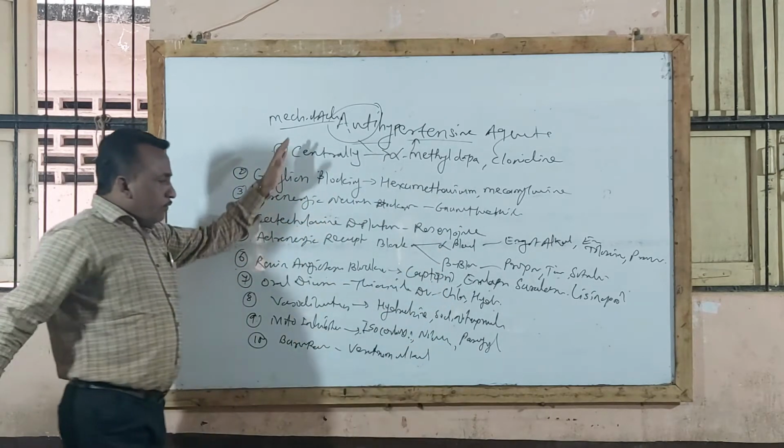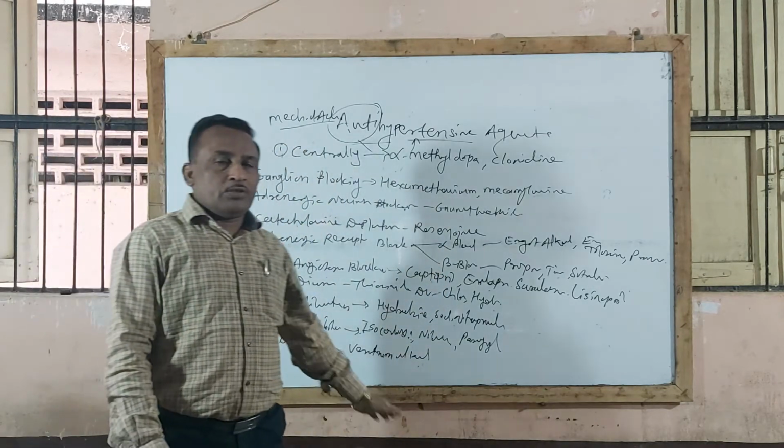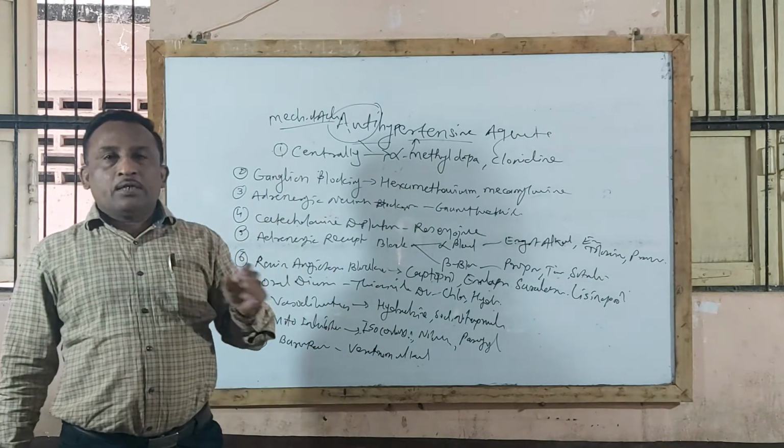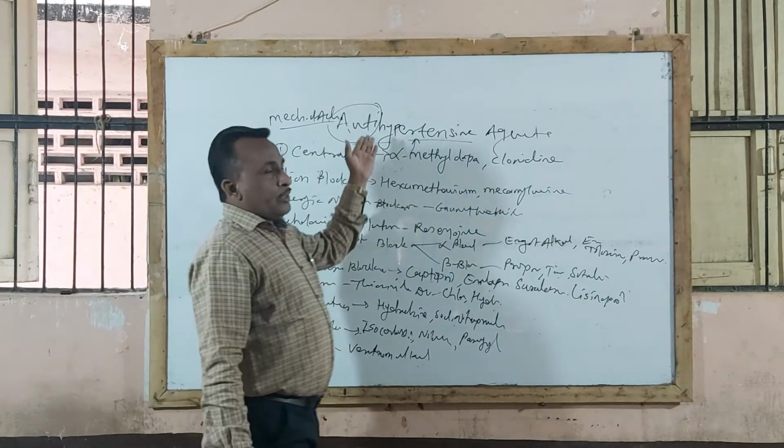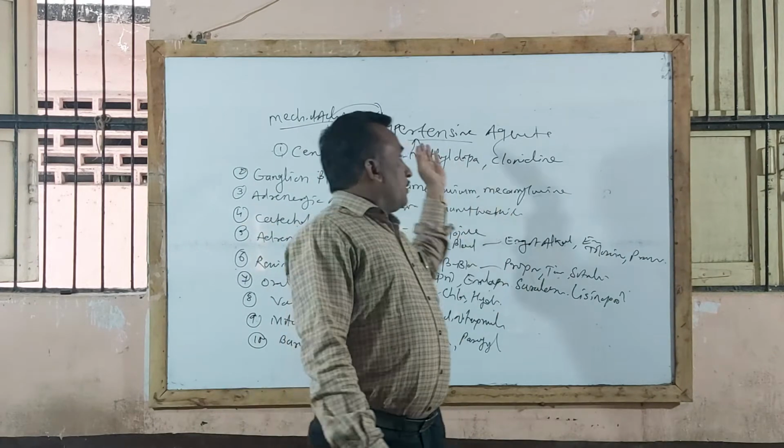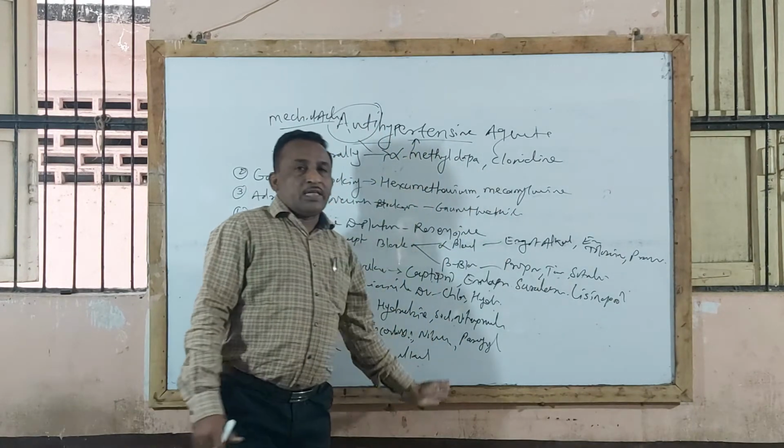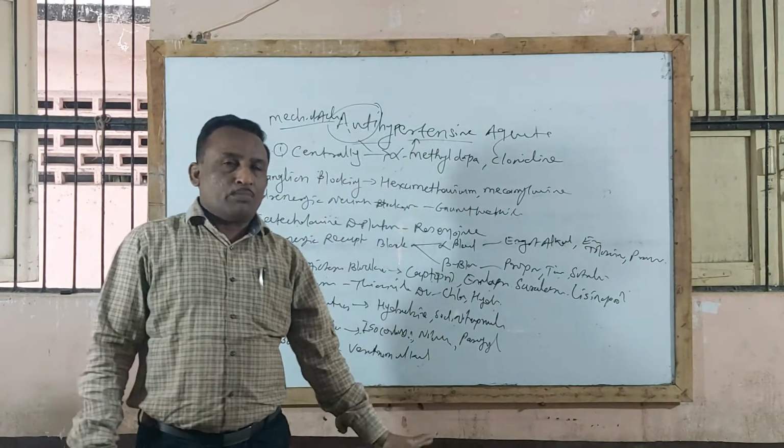So this is the full classification of antihypertensive agents. This is most important, as in most question papers it is repeated: classify antihypertensive agents with examples, for 3.5 marks or 4 marks, isn't it?